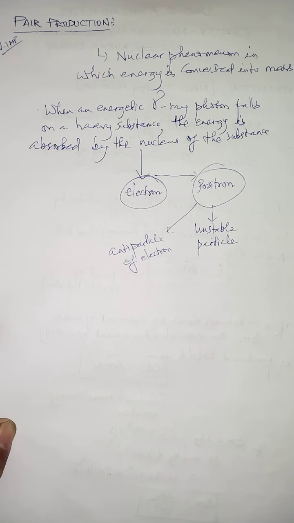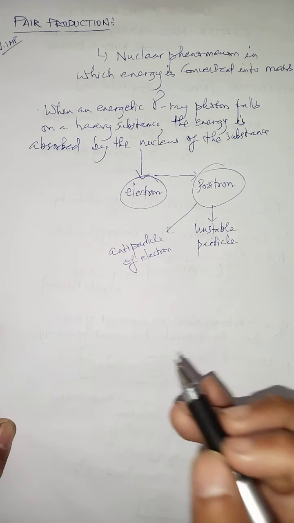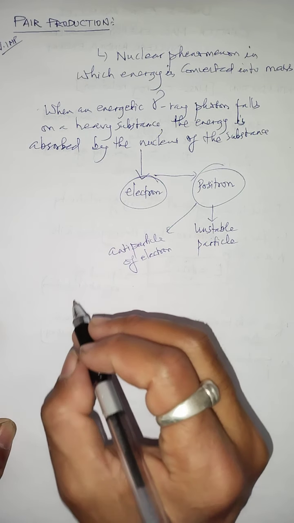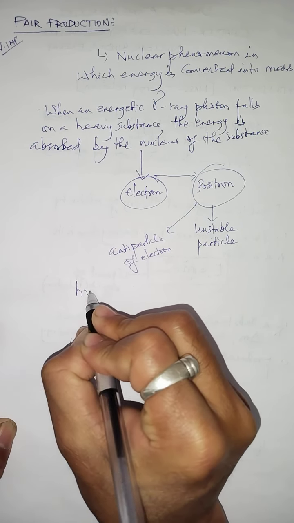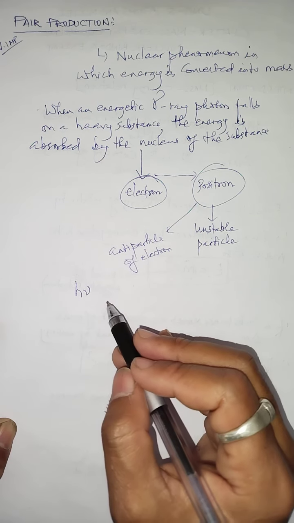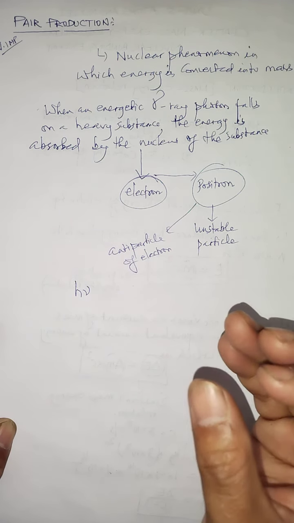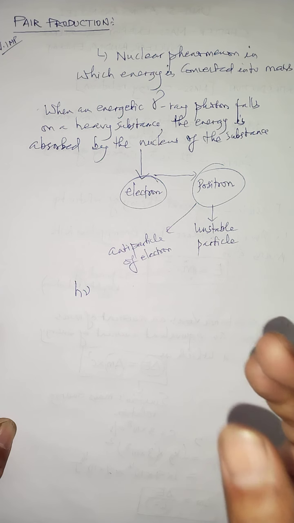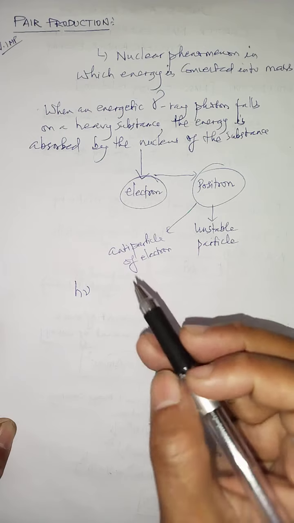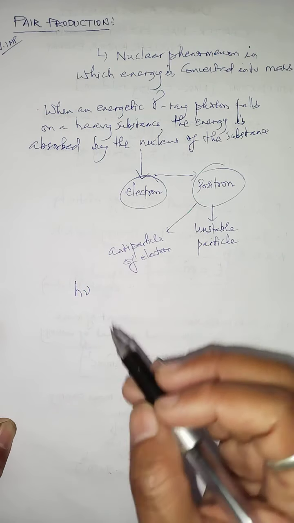Now this pair production can be expressed by an equation, given by h nu. You have learned in the photoelectric effect that light consists of particles called photons.